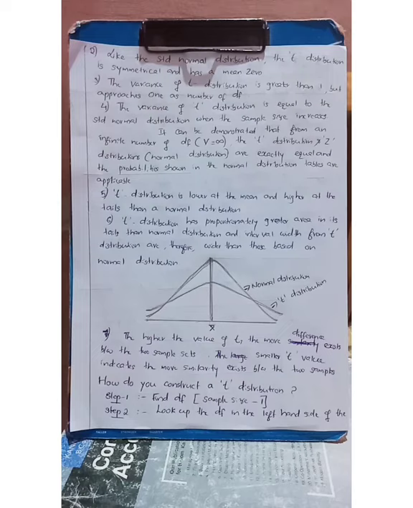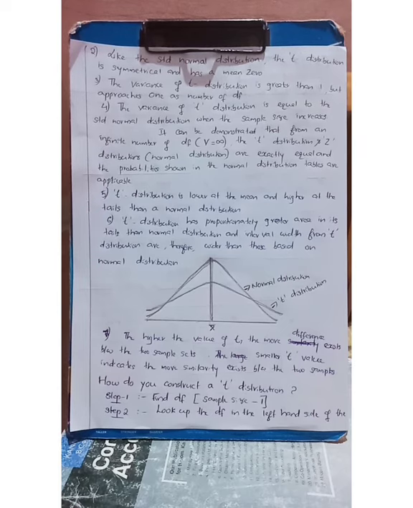For example, if the sample size is equal to 20, its degrees of freedom will be 20 minus 1, that is equal to 19. So first of all, find this degrees of freedom, and second, look up the degrees of freedom on the left-hand side of the t distribution table and locate the column under your alpha level or level of significance. What is the alpha level of our question, or what is the level of significance?